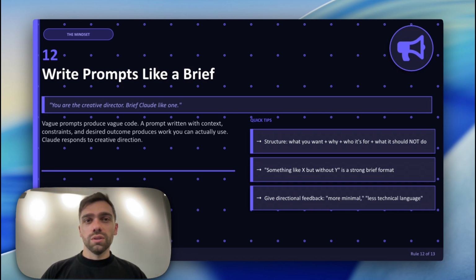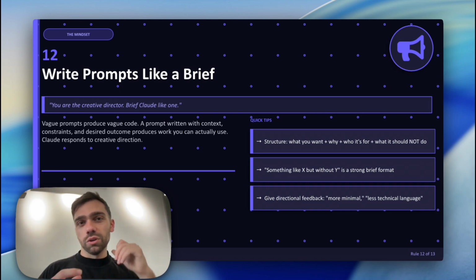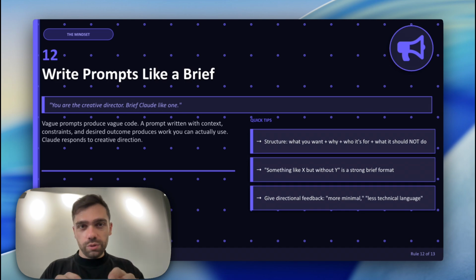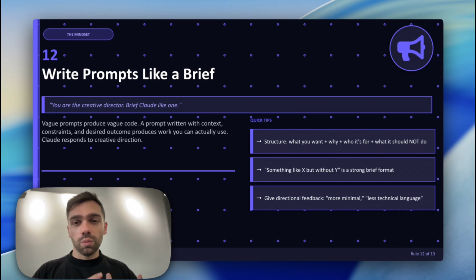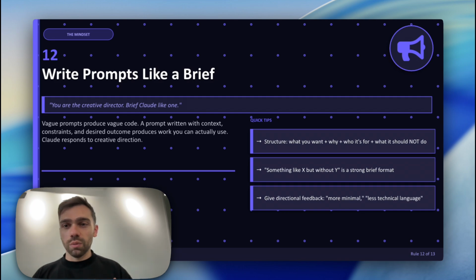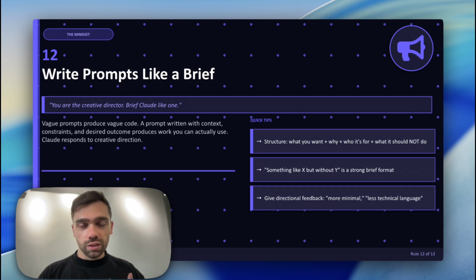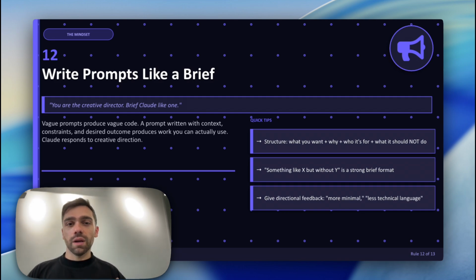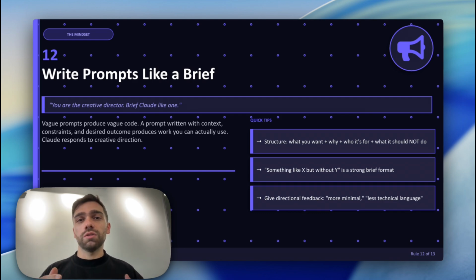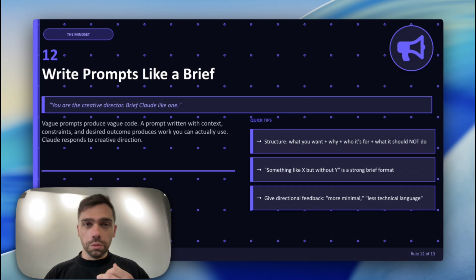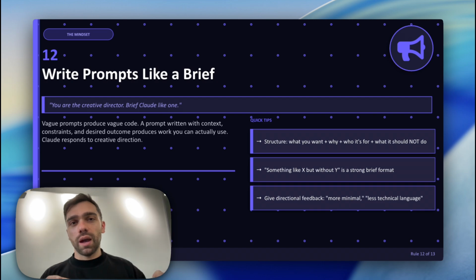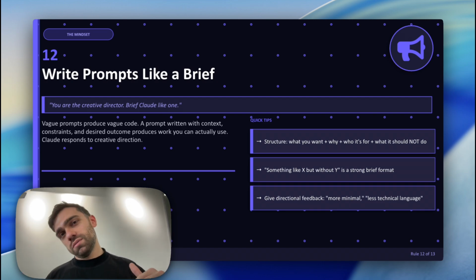So to define and refine your input, which is what you're going to be using as a prompt, you need to put some purpose behind why you're doing what you want. So like what it is that you want, why you're doing it, what it's for, and what it should not do. Keep that in mind, because that is going to filter how it's going to give you the output that matches that level of input.